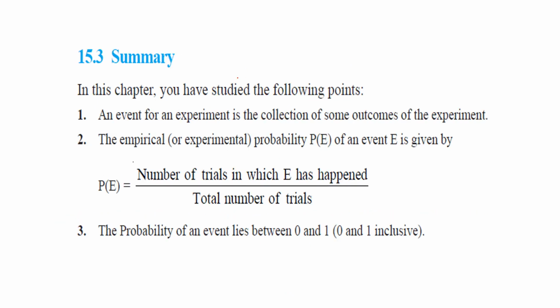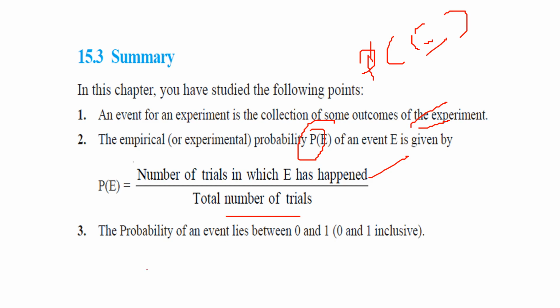So let us summarize what we have seen. An event for an experiment is the collection of some outcomes of the experiment. The empirical probability P(E), the probability of event E, is given by P(E) equal to the number of trials in which E has happened divided by the total number of trials. So the probability of an event always lies between 0 and 1, both inclusive.